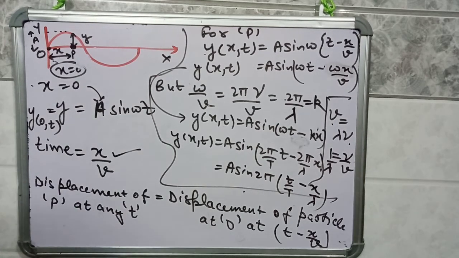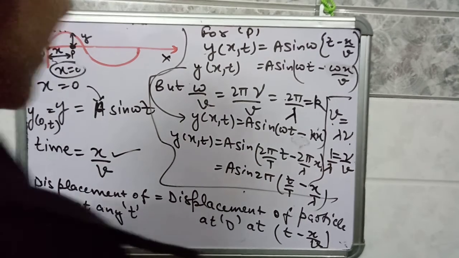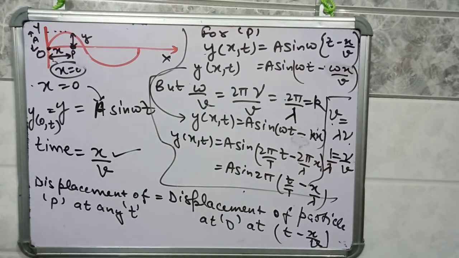Now lambda by T can be written as v. We have taken 2 pi common, and you can further modify this equation in any other form, okay. So this was all about the equation for wave.